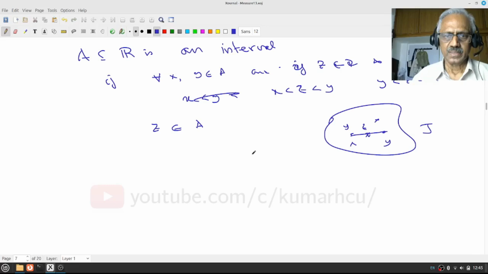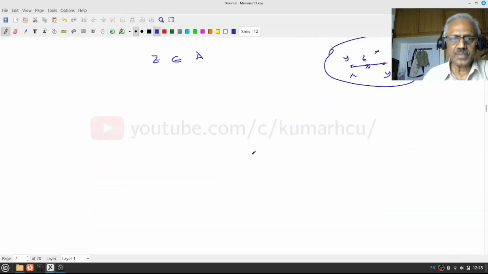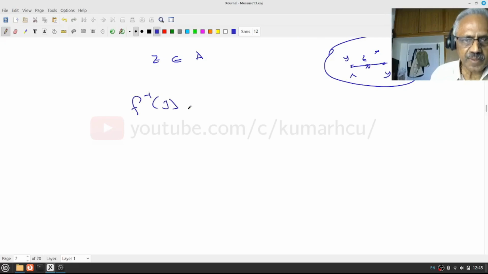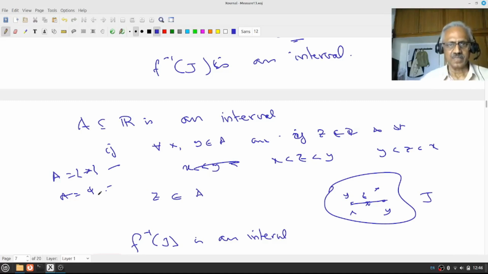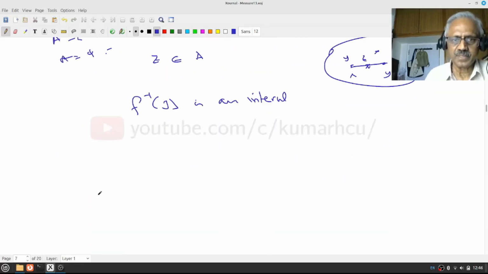Now, I want to claim f inverse J is an interval. Notice that by this definition, if A is a singleton, this is an interval, and if A is the empty set, this is also an interval. If you have gone through my real analysis videos or book, you will know this, or even in a topology course, you must have learned this. Anyway, so I want to claim this. If this is an interval, naturally it is going to be in the Borel sets, and hence it's also in the measurable sets. You understand?